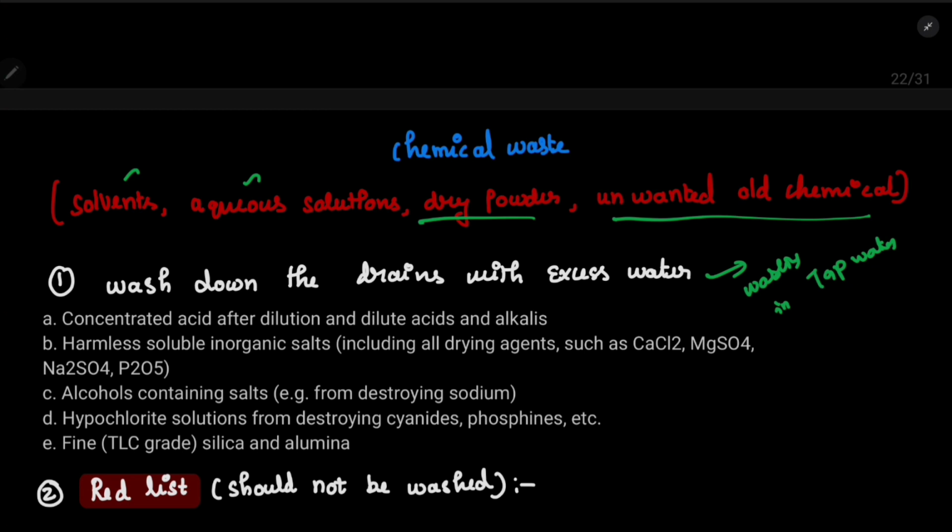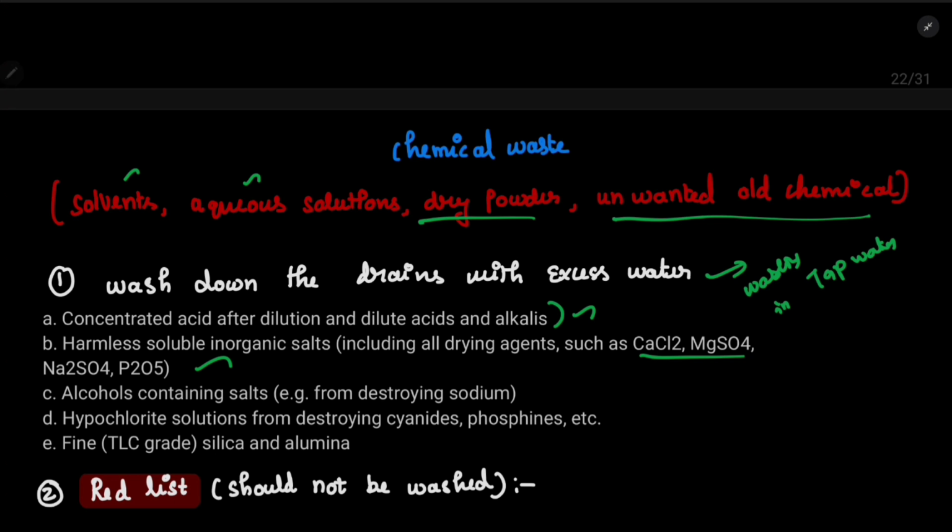But in certain cases, they won't allow you to wash in the drains, right? So in what case they will allow you to wash in the drains and what chemicals they won't allow? I'll discuss this in detail. First of all, concentrated acid after dilution and dilute acids are allowed to wash. Not concentrated, dilute acids and alkalis. Okay, and soluble inorganic salts. This is soluble, guys. If it is soluble like CaCl2, MgSO4 and Na2SO4 or P2O5, then you can wash it.